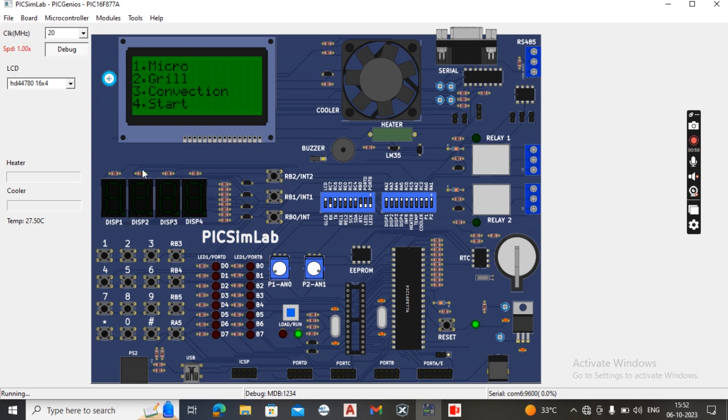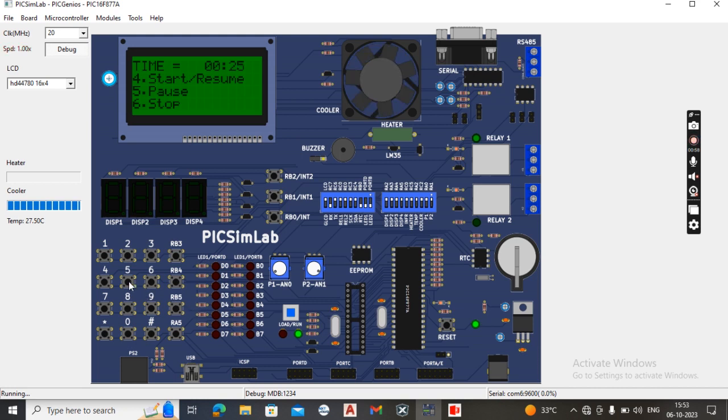Now we will see the working of grill mode. By pressing key 2, I can observe the working of grill mode. Using the set time function, we will set the time. I will set the time to 30 seconds. By clicking the hash key, I can start the grill mode. Here we can see the fan is rotating and the timer is running.